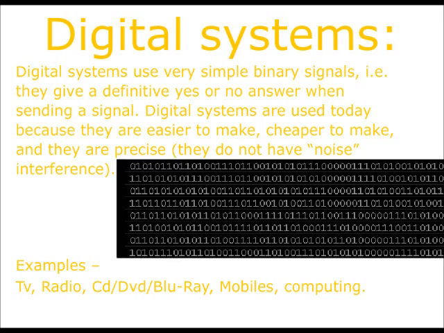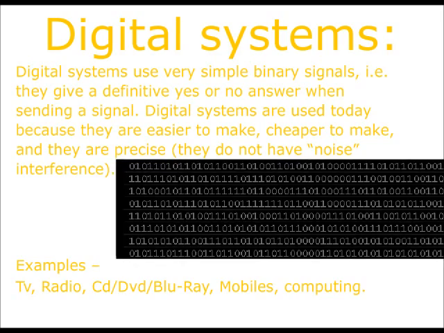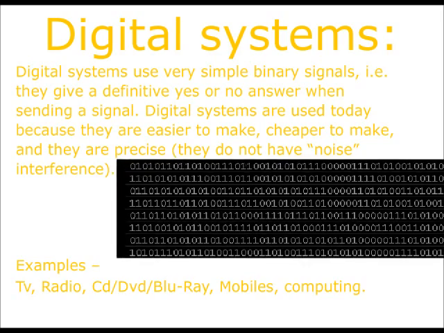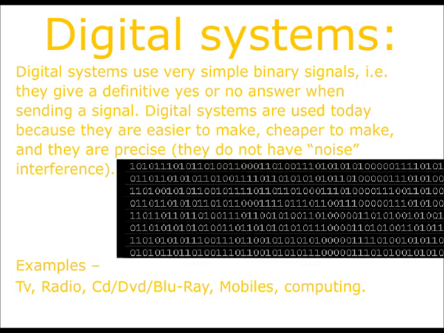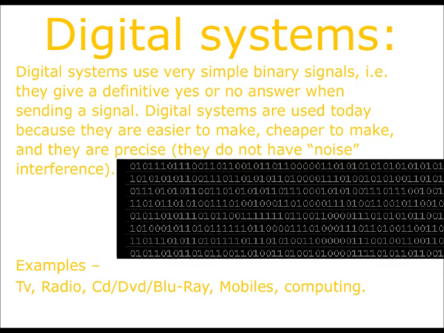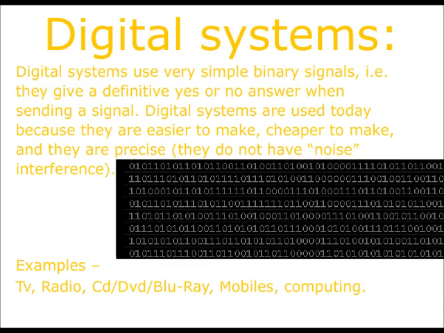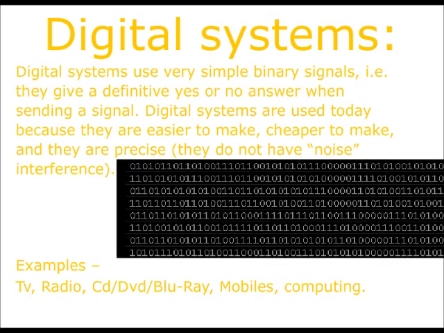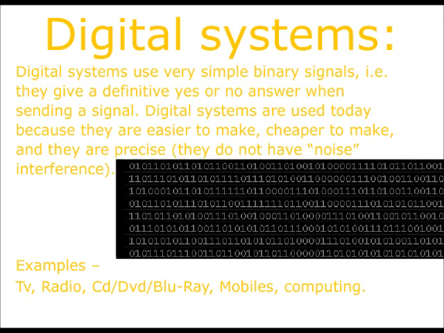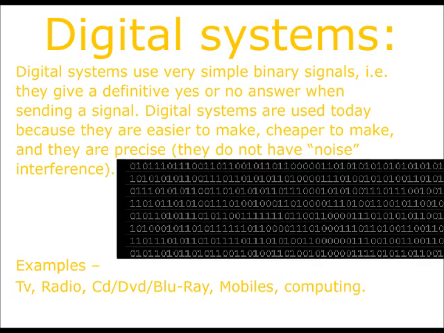Digital systems are used today because they are easier to make, cheaper to make, and they are precise. They don't have the noise interference that analog systems do. An example of a digital system would be a TV, nowadays TV, a radio, CDs, DVDs, Blu-rays, mobiles, and computers.